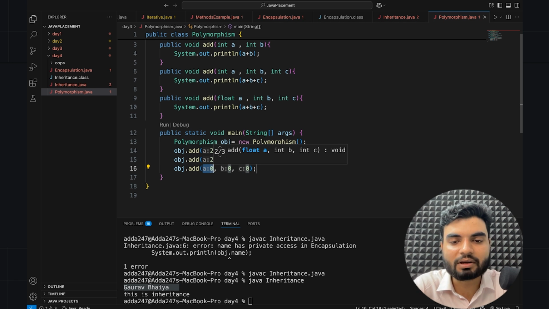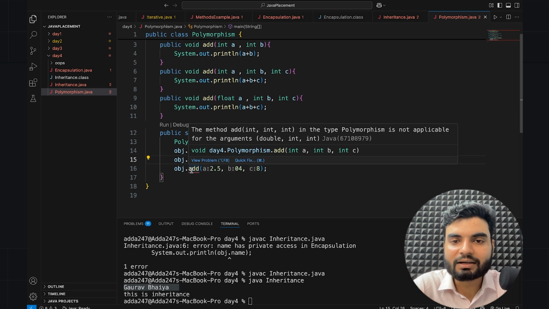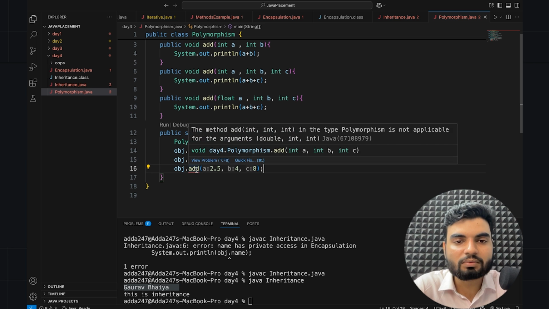So let's say I have here 2.5 comma, and here I'll put some value, let's say 4, and let's say 8. Okay, but what does it say? The method add(int) in the type Polymorphism is not applicable for the argument double. So the problem here is it's not able to recognize. So we have to put a different value or define it somehow.